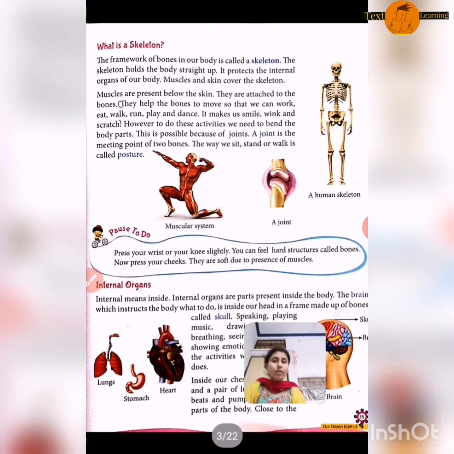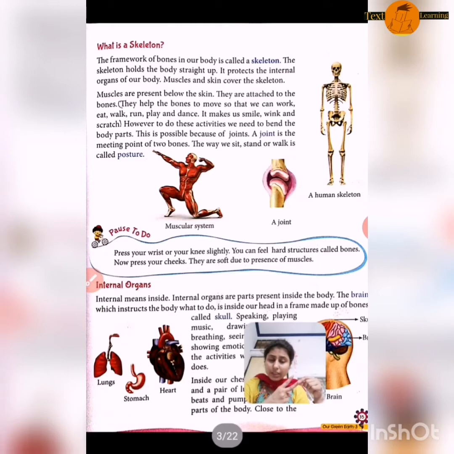So today we have learned about the skeleton. What is the skeleton? The skeleton is the framework of bones in our body. Next we have learned about muscles. What are muscles? Muscles are attached with the bones, and muscles help us to move. We can do activities such as walk, dance, play, eat, run.